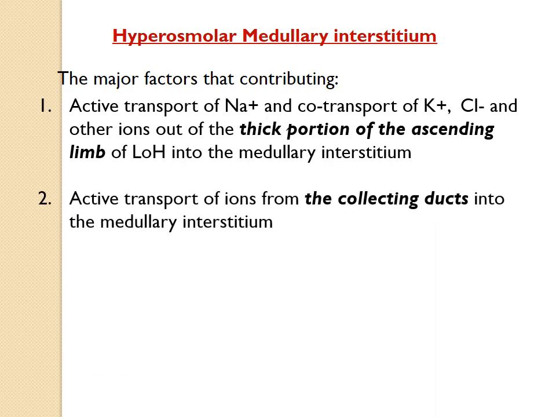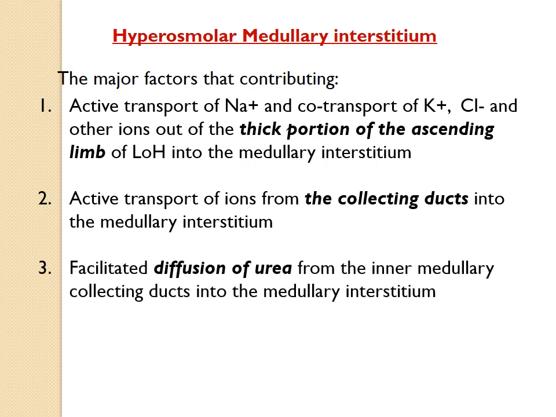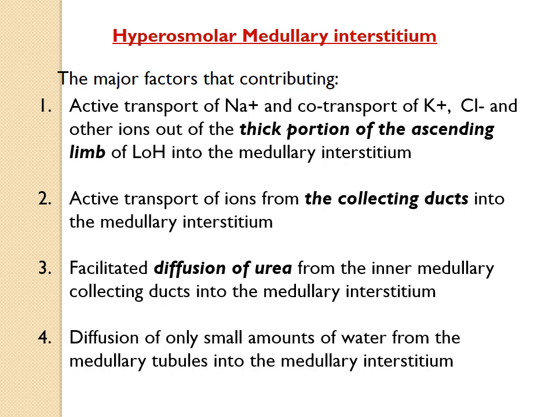Second, active transport of ions from the collecting duct into the medullary interstitium. Then facilitated diffusion of urea from the inner medullary collecting duct into the medullary interstitium. And then, to some extent, diffusion of a small amount of water from the medullary tubules into the interstitium.